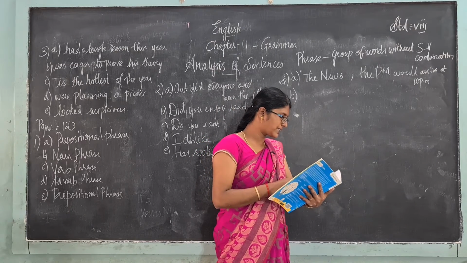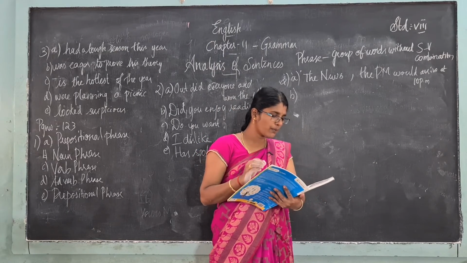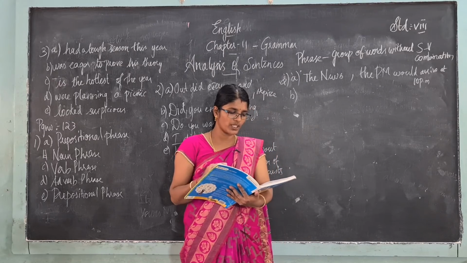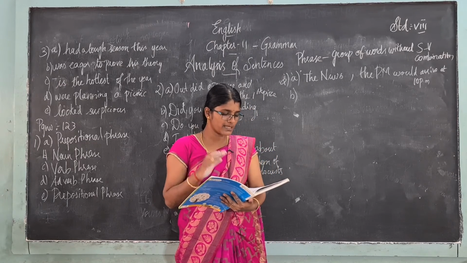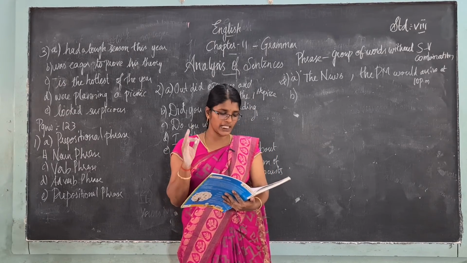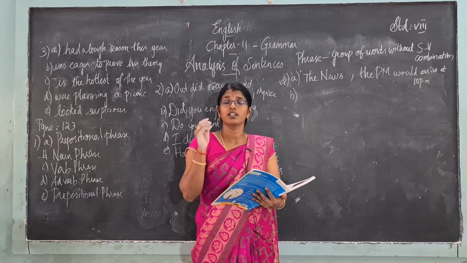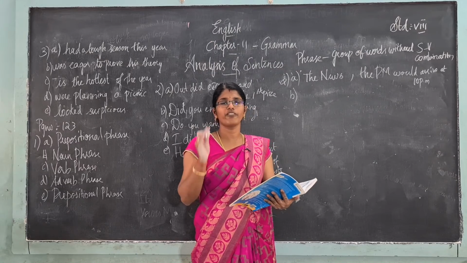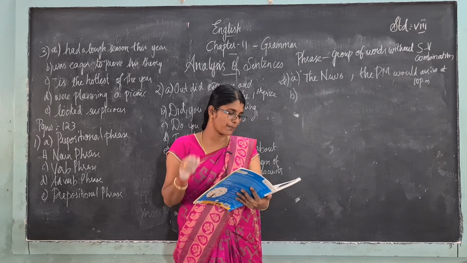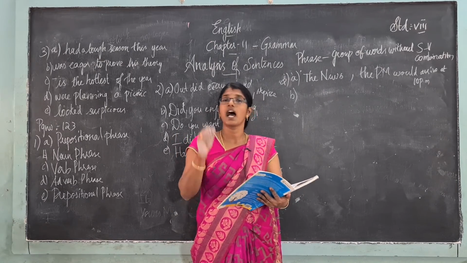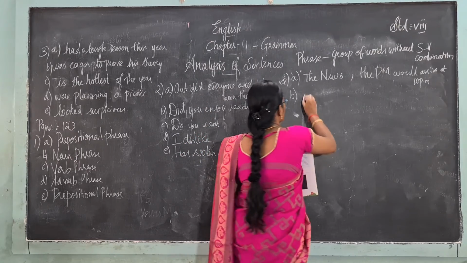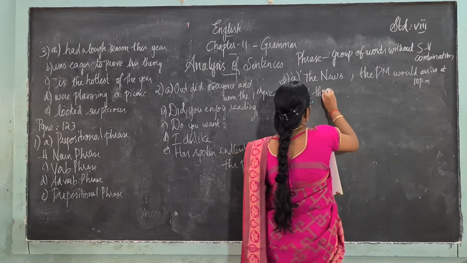Okay, now coming to the next one. The smart boy prepared a brilliant project at the science exhibition. So we have to underline the prepositional phrase. What is the prepositional phrase used in this sentence? At the science exhibition.